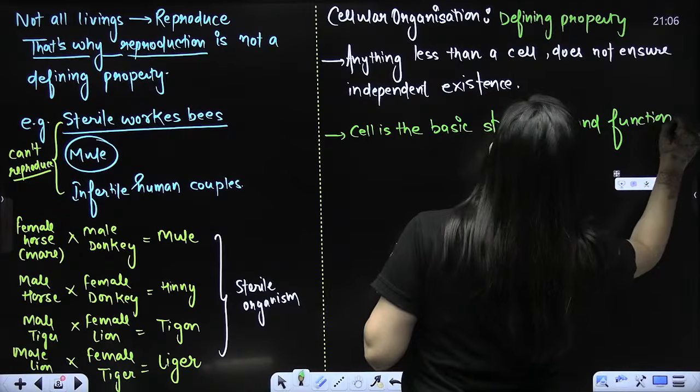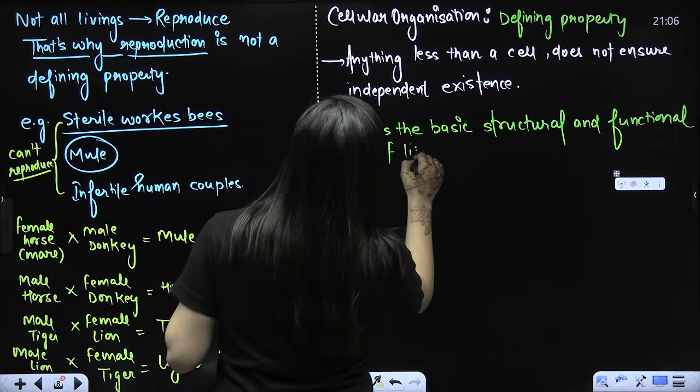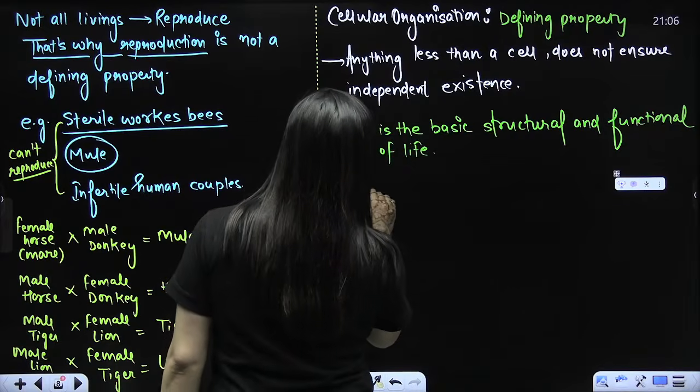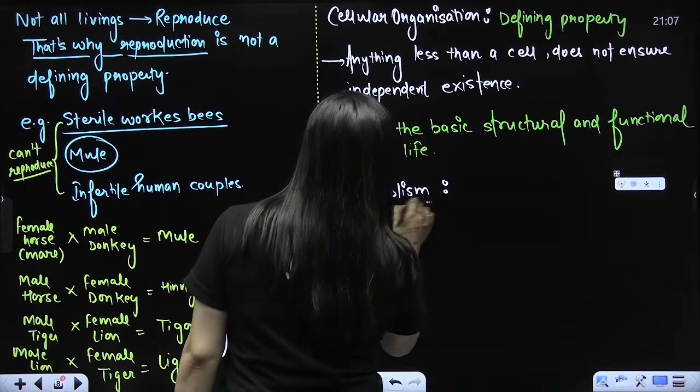Your mitochondria cannot be like this: "Today I am not in the mood, I have a fight with the cell, I live alone." Not at all. No chance. Right, beta? No chance. So that's what you need to understand. So cellular organization is definitely a defining property.